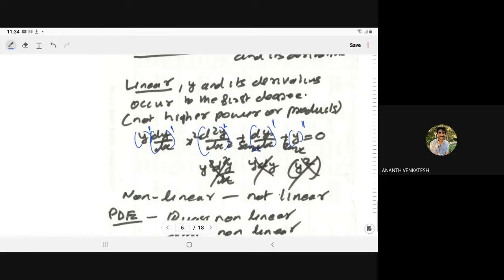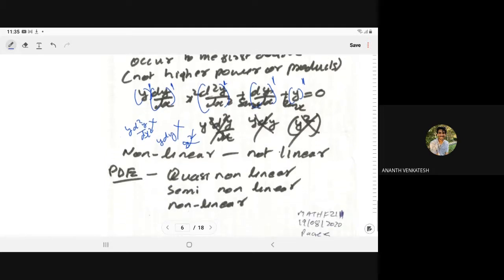Then we say it is a linear differential equation. If we have y into d2y upon dx2, this is not linear. If we have y dy by dx, then it is not linear. If we have y square, it is not linear. Meaning, if we have powers other than 1, then we say it is non-linear.